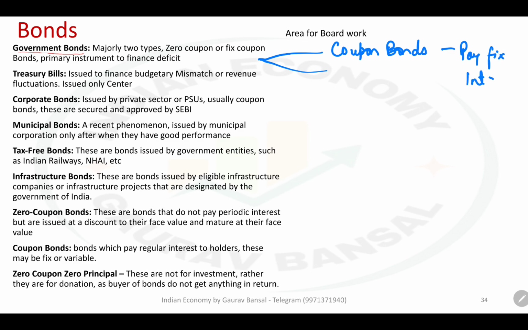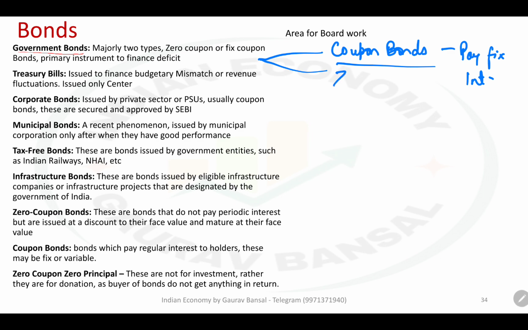For example, you purchase a bond worth 5 crore rupees. You pay 5 crore rupees today and every year it will pay you interest. Let us say it will pay you 35 lakh rupees as interest every year. That is how a coupon bond will work. Let us say this bond is for 10-year maturity, so up to 10 years, it will continue to pay 35 lakh rupees worth of interest.